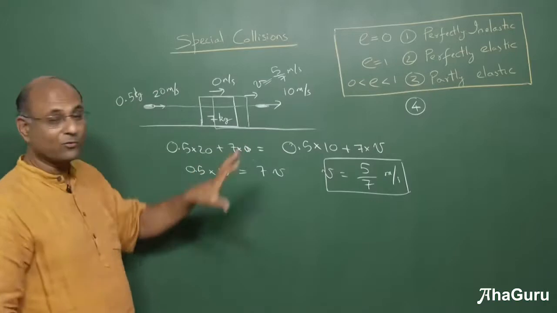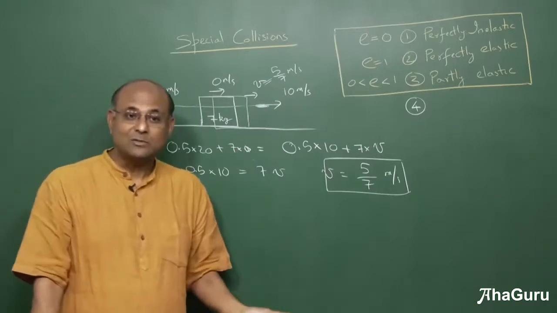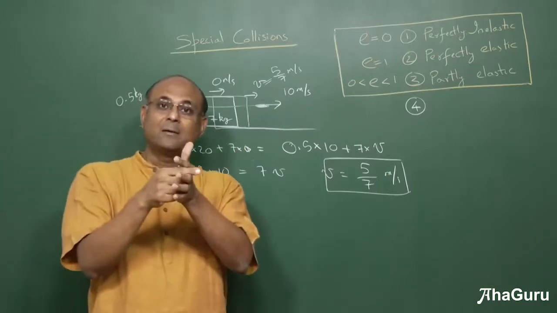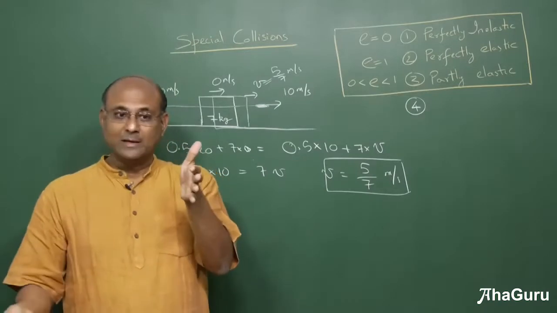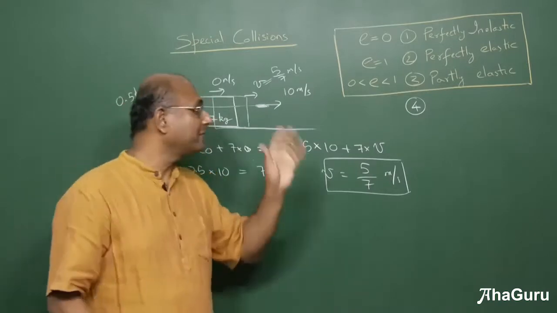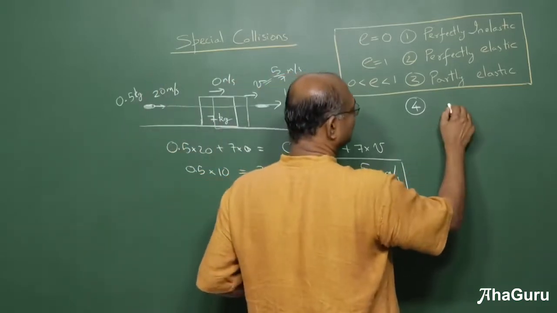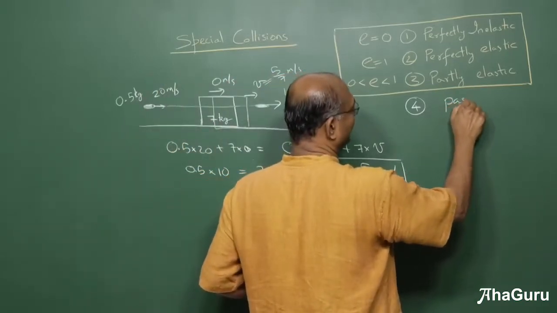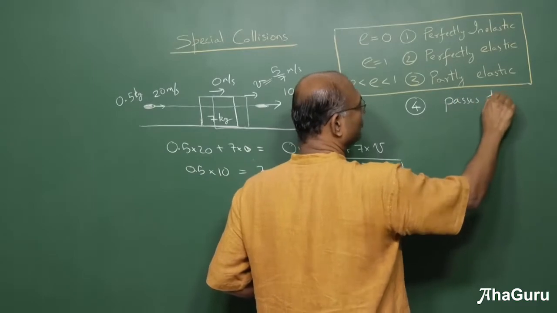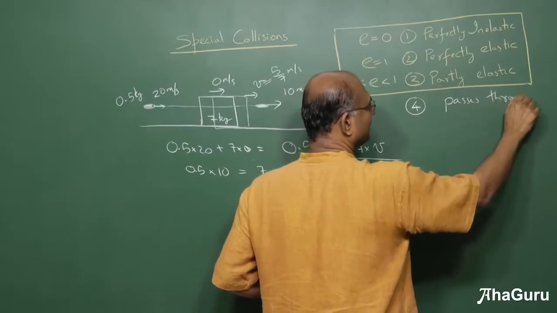So was this a collision problem? Yes, definitely it was a collision problem. It collided, except that it did not rebound, it did not stick, it made a hole and it went through. So I'll call this the passes through kind of collision questions.